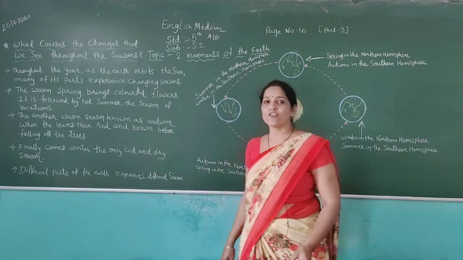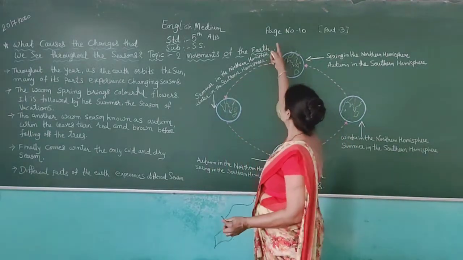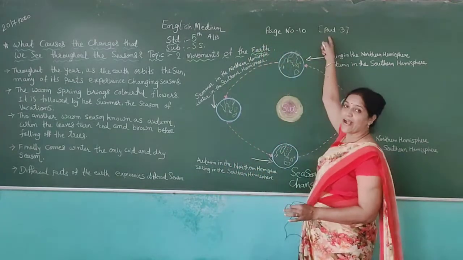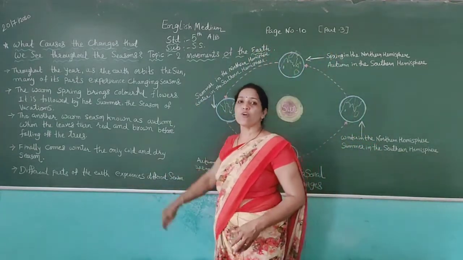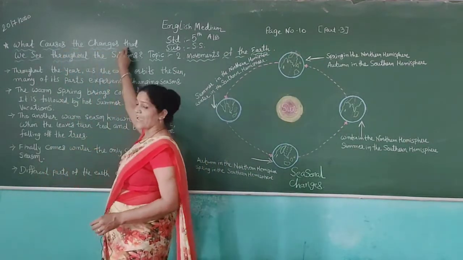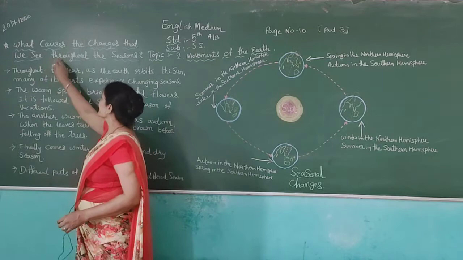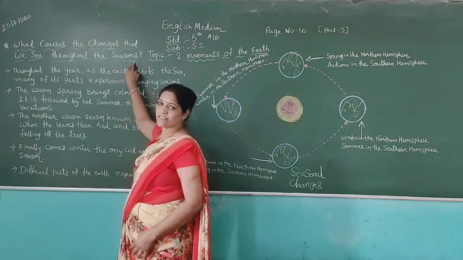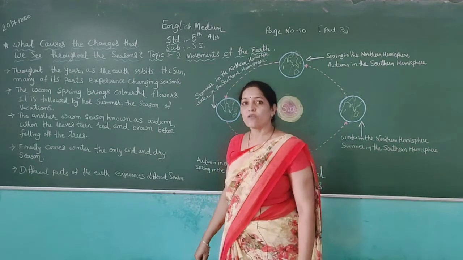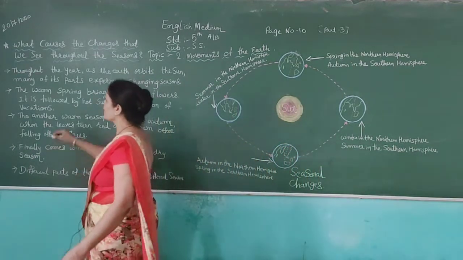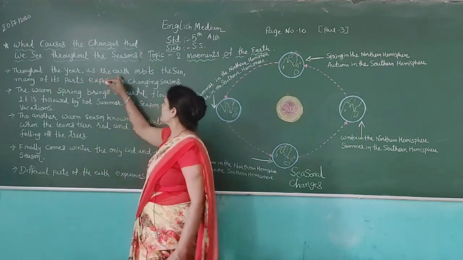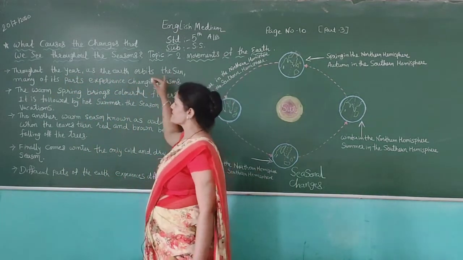Last period, I taught you about seasons. Now, page number 10, part 3. Today I am going to teach you what causes the changes that we see throughout the seasons, the changes we feel throughout the year as the earth orbits the sun.